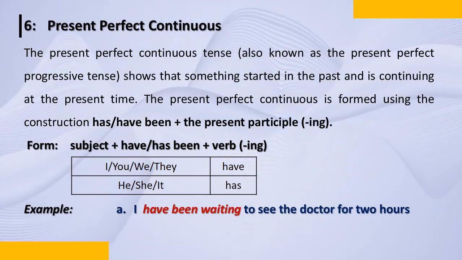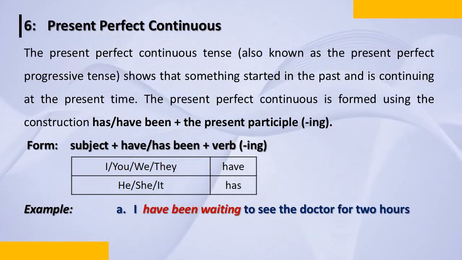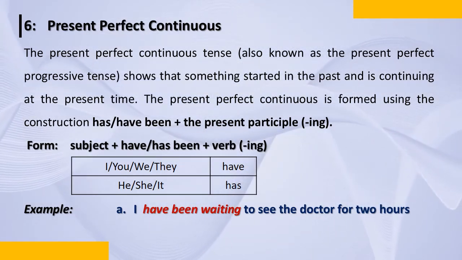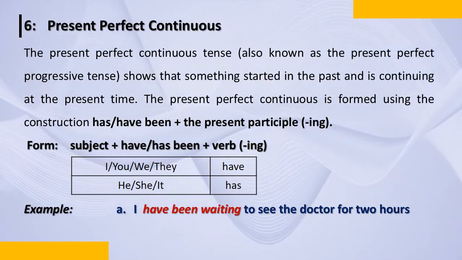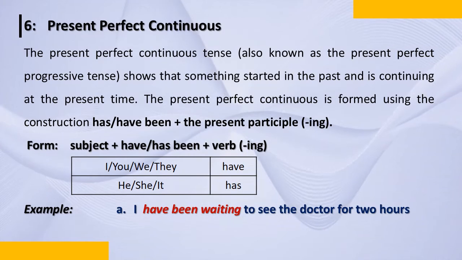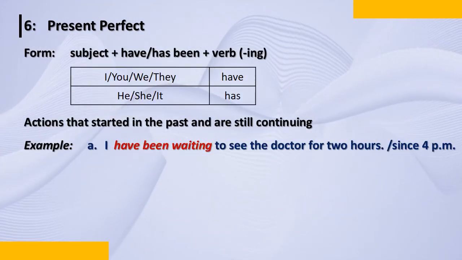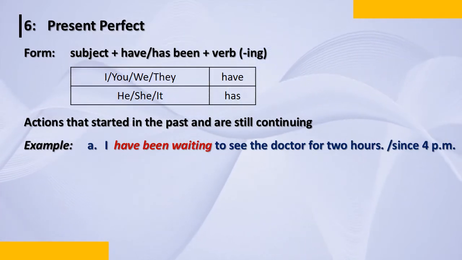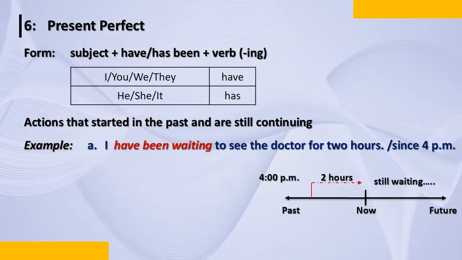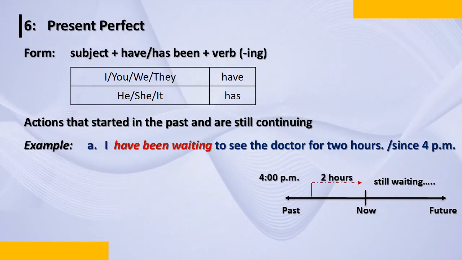I have been to the clinic and I have been waiting to see the doctor for 2 hours. I have a health problem, and I want to see the doctor. Or the doctor is a friend and I want to see the doctor. So I've been waiting to see the doctor for 2 hours: actions that started in the past and are still continuing. Now, I have been waiting to see the doctor for 2 hours means I may have started waiting since 4